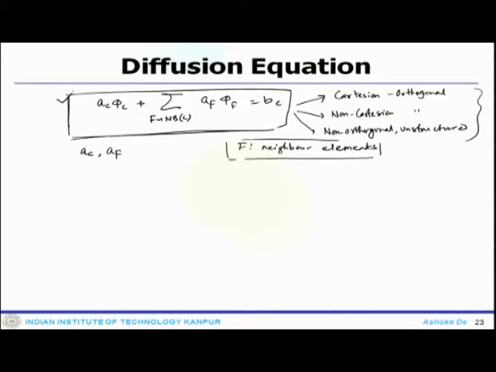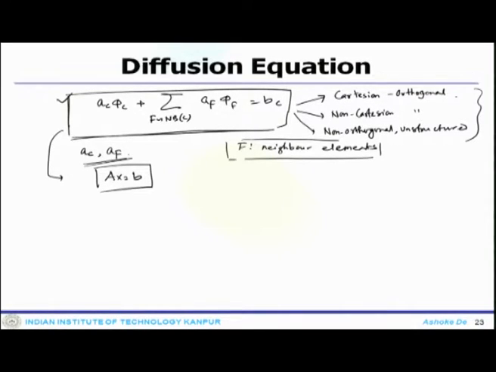This is the algebraic system which will finally lead to Ax equals B. And while you compare all these different kinds of systems, you only get different coefficients.